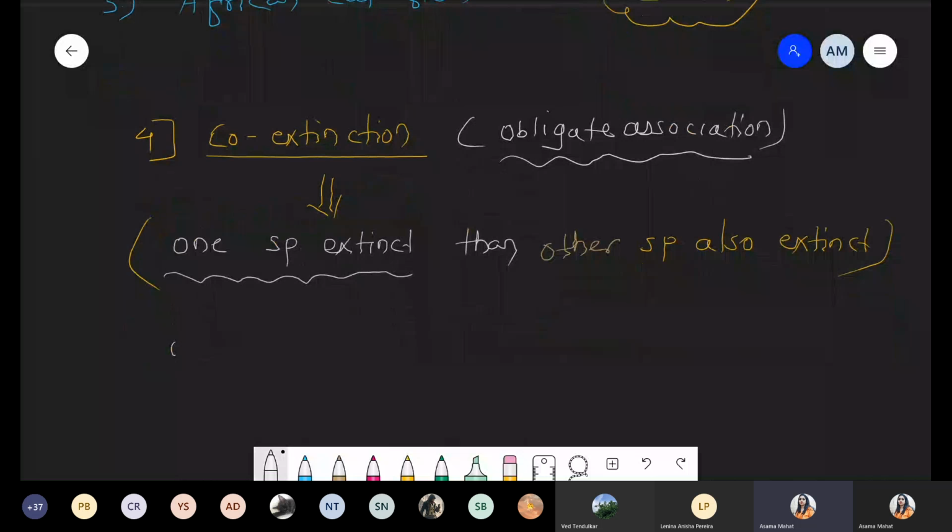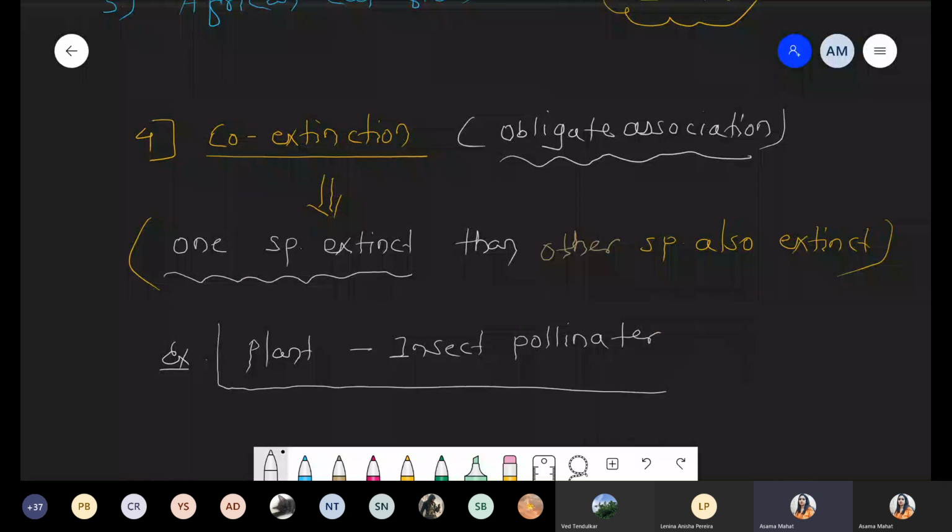Simply, I'm taking one example. For example, plant and insect pollinators. In sexual reproduction of flowering plants, we already discussed under the pollination point that honeybees are the most dominant, and other insects are also involved.